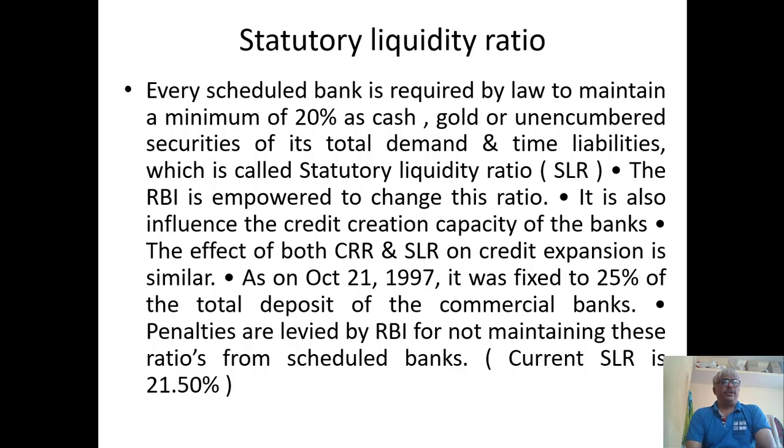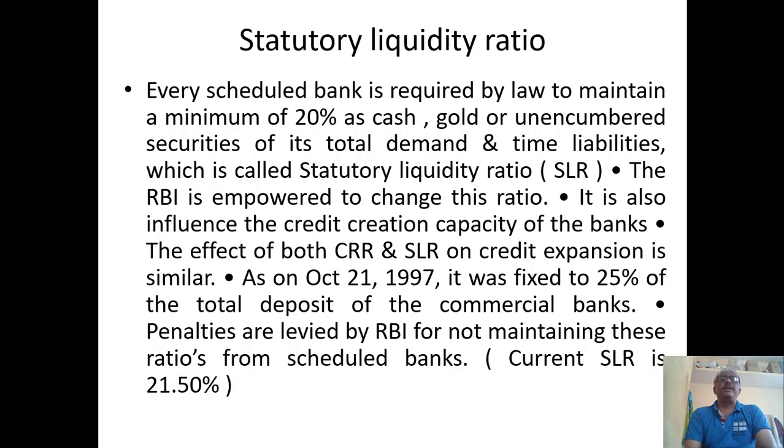Statutory liquidity ratio. Every scheduled bank is required by law to maintain a minimum of 20% as cash, gold and unencumbered securities of its total demand and time liabilities, which is called the statutory liquidity ratio. The RBI is empowered to change this ratio. It also influences the credit creation capacity of the bank, which affects both CRR and SLR.